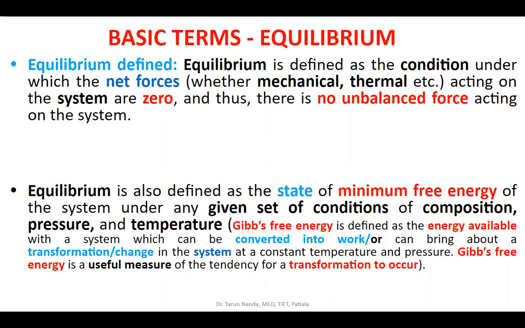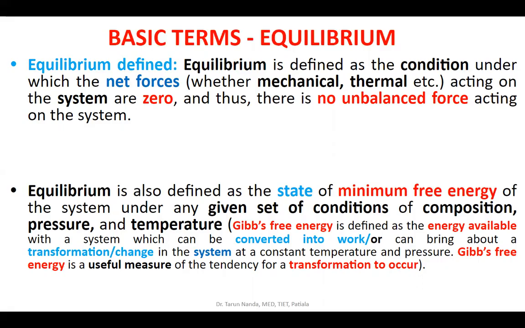Specifically, in the field of industrial metallurgy, equilibrium is defined as the condition in which a materials system possesses the minimum amount of free energy possible. Mind it, free energy is the amount of energy which a material possesses, so that under a given set of conditions of pressure and temperature, the system can bring about a change. The system can bring about a transformation.